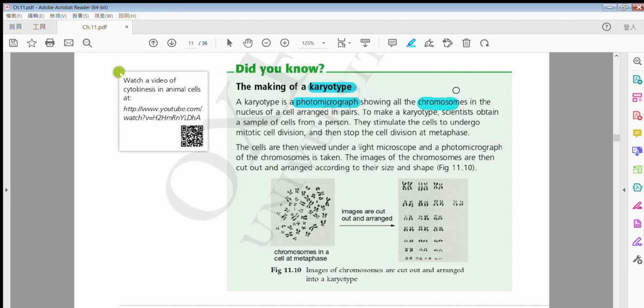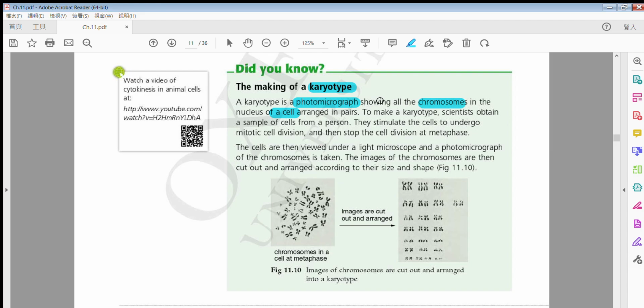Okay, and then let's look at the bottom part. We will talk about karyotype. I read this word before. So karyotype is just a photomicrograph showing all the chromosomes in one cell. In one cell, how many chromosomes are there? Of course in human, you can see 23 pairs, that means 46, okay?